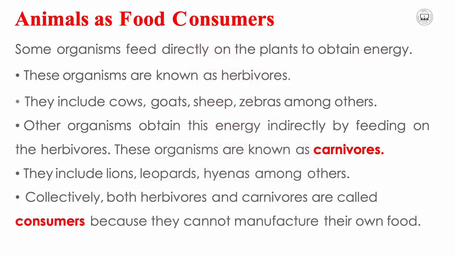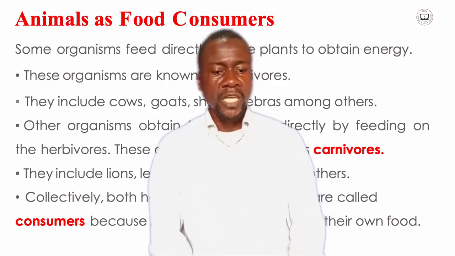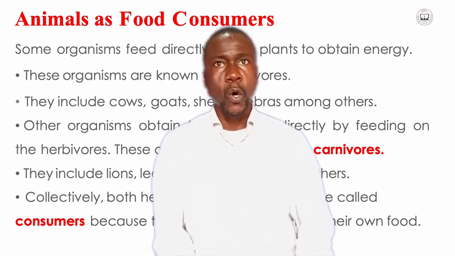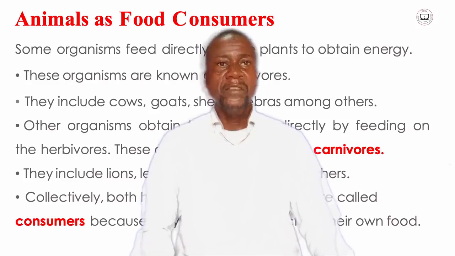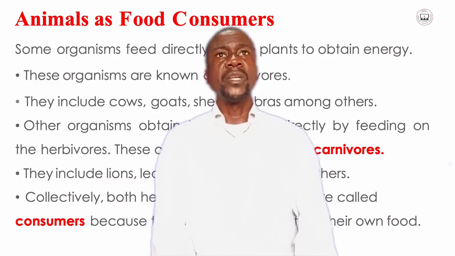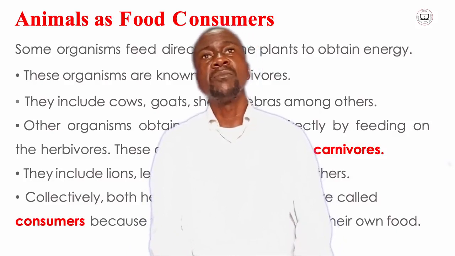Then, collectively, both herbivores and carnivores are called consumers because they cannot manufacture their own food. All of them, without plants, are useless. They may never survive. They all depend on plants for them to survive.